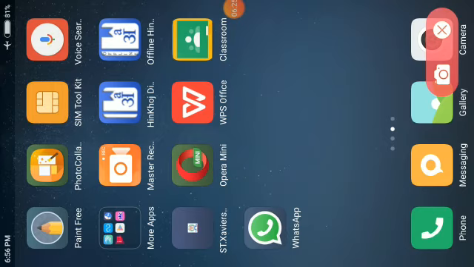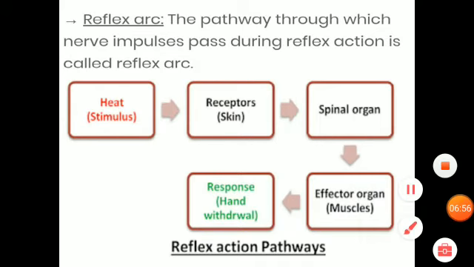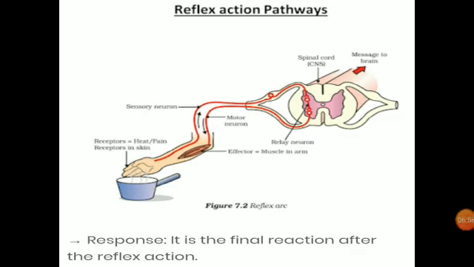So suppose if we touch any hot object, then that hotness we feel with our receptors, that is skin, and this information goes to the spinal cord, and the spinal cord responds to the effector organ, and the effector organ responds to the hand, and we withdraw our hand. So this pathway we can see in the following systematic diagram.